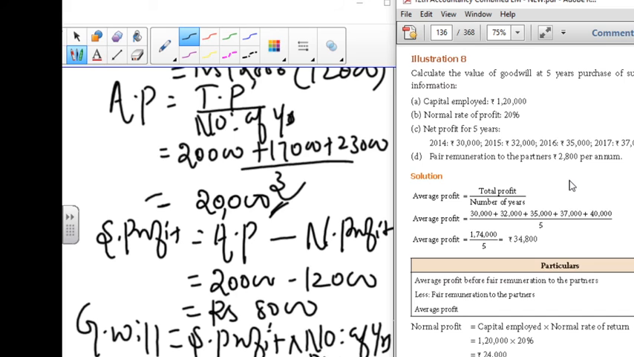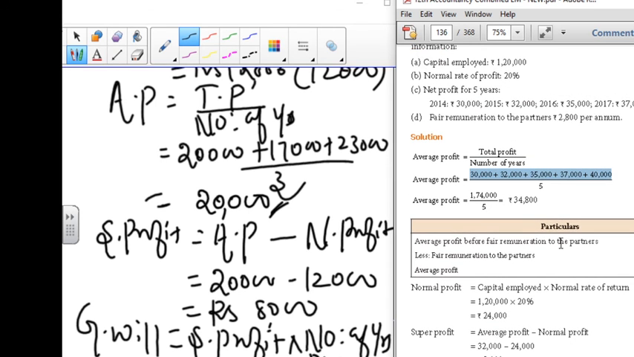First we have to calculate average profit. Formula: total profit by number of years. Total profit is 2004, 30,000, 32,000, 35,000, etc., and divided by number of years, which is 5 years. Next, 34,800 is the average.